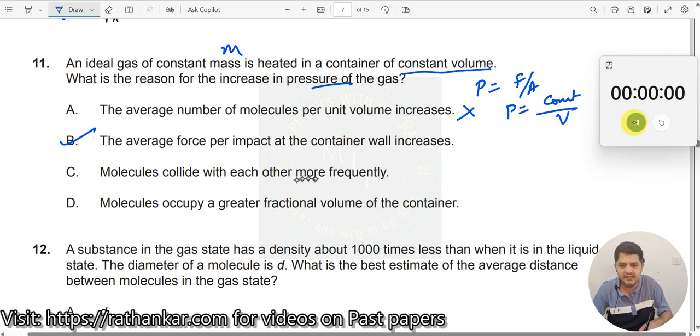Molecules collide with each other more frequently, which means what? Frequency is increasing. No, that does not contribute to the forces. More number of molecules can often be colliding, but that does not be increasing this one. So this is also incorrect. Molecules occupy a greater fractional volume. No, this also is not related to this. So thus B is the right answer.